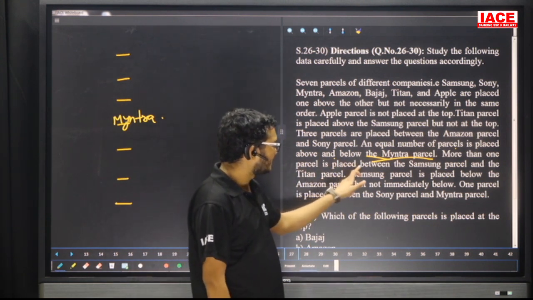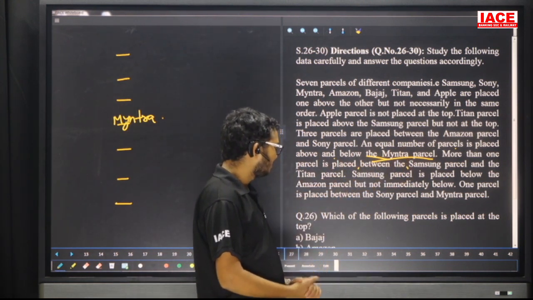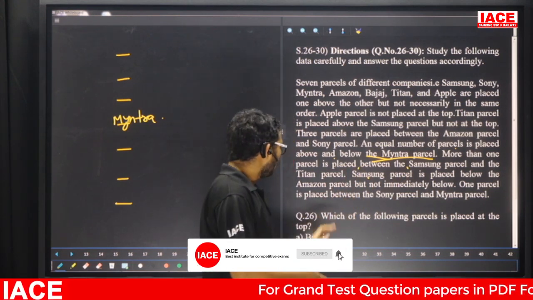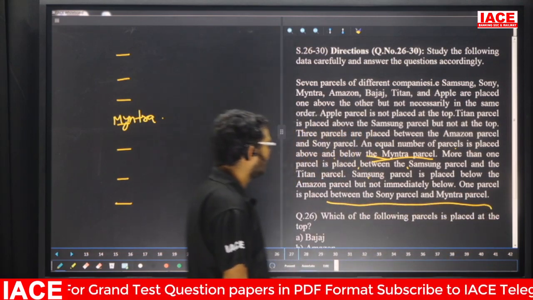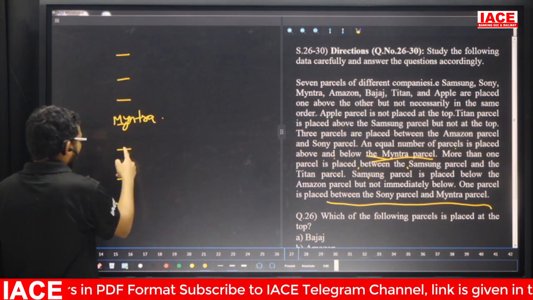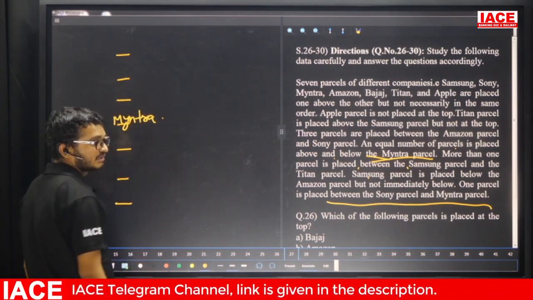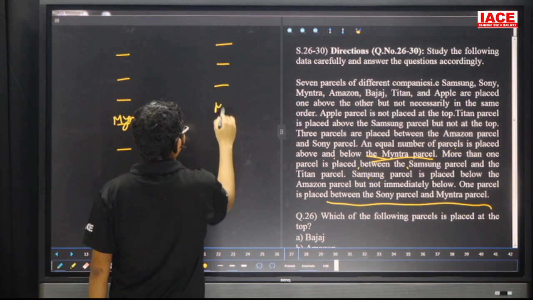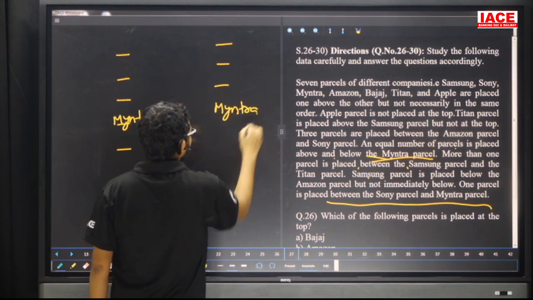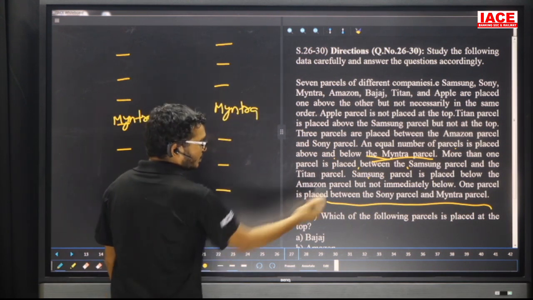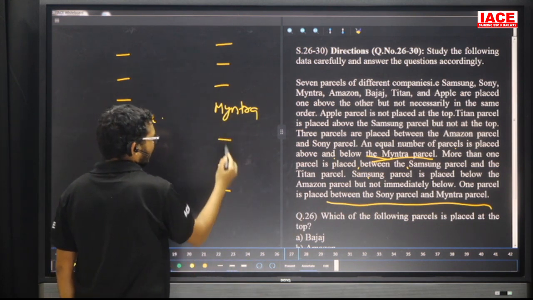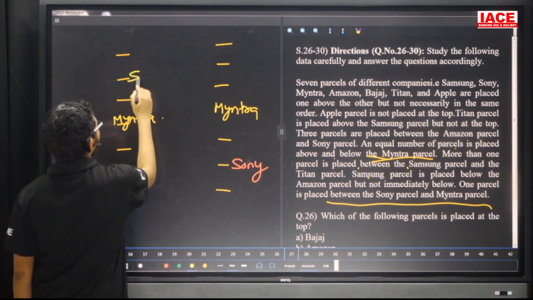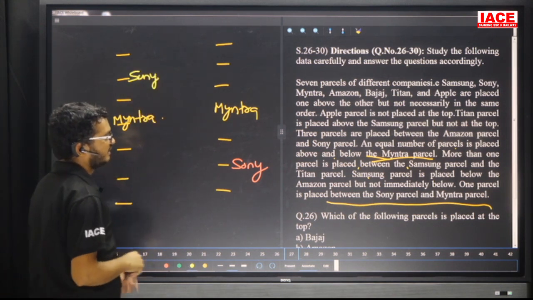More than one parcel is placed between Samsung and Titan. Samsung is placed below the Amazon parcel, but not immediately below. One parcel is placed between Sony and Myntra. That means there is a chance to get two possibilities. Myntra has one different spot here, and Sony has a different spot here, on either side.